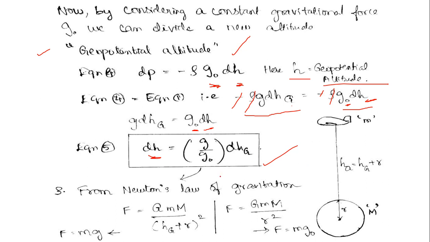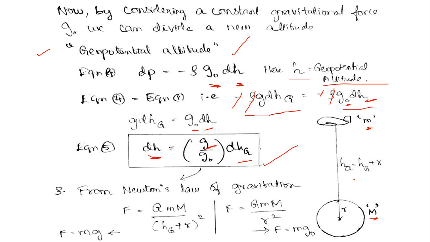So we need to know the g by g naught term in order to substitute in our equation, because g is still a function of hg. For this, we are considering Newton's law of gravity. Let us consider Earth to be having the mass capital M, and we are considering an airplane, so it is having a smaller mass, small m.